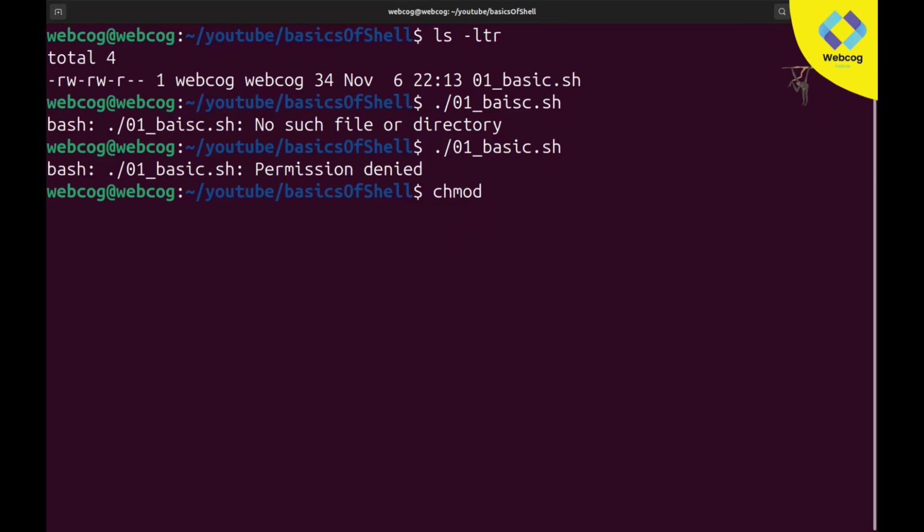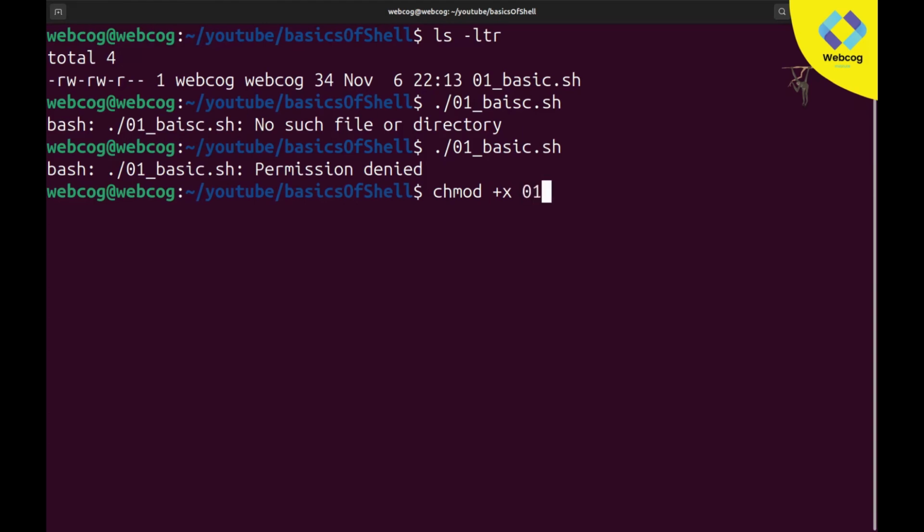This chmod command will be used for giving execution access. Plus what permission we are going to give? Execution. So for execution we will use X. So chmod +x, and after that you need to write the name of your file.